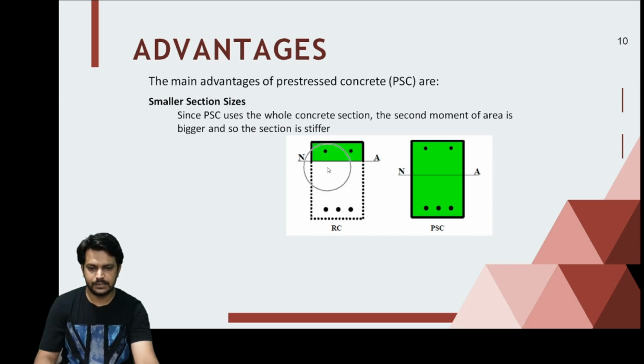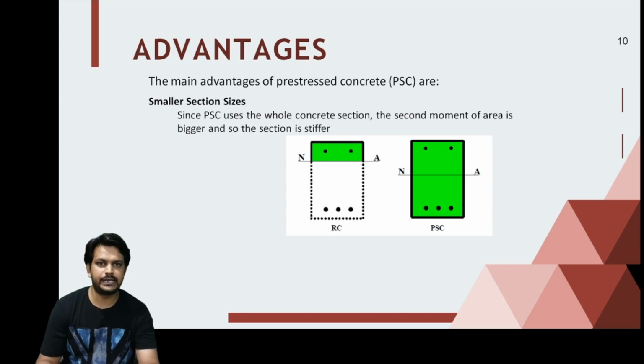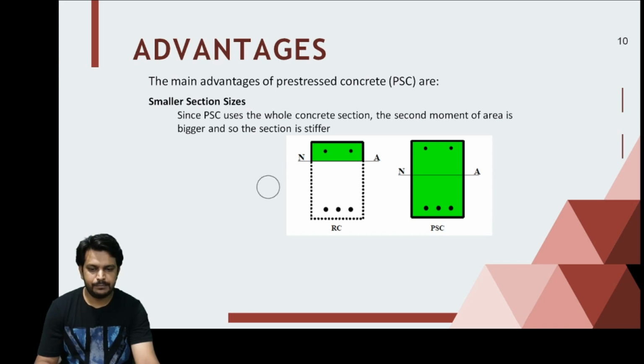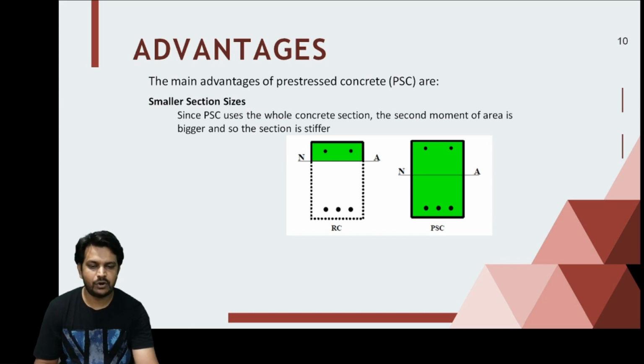Yes, this one is an RC member, and this is the neutral axis, you can see. The green portion above the neutral axis is only resisting what? Compression. Only the active concrete resists load in an RC member, while the whole portion below the neutral axis is not imparting any strength or participating in resisting the external actions.